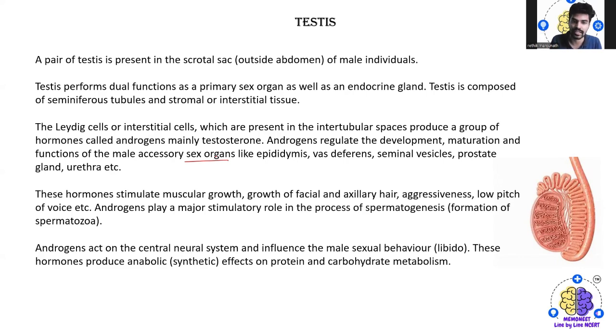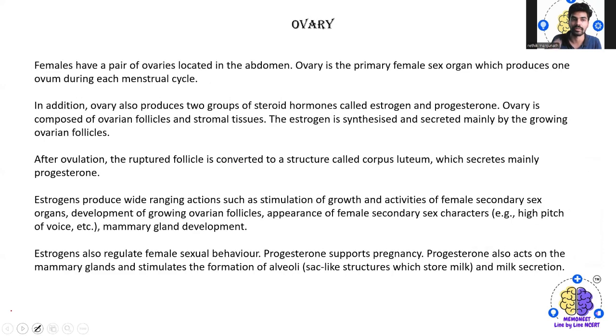So these hormones stimulate the muscular growth, the growth of the facial and axillary hair, then aggressiveness, the low pitch of voice, etc. Then the androgen plays a major stimulatory role in the process of the spermatogenesis, which is called as the formation of the spermatozoa. Then androgens act on the central nervous system and influence the male sexual behavior. And these hormones produce the anabolic effect on the protein and carbohydrate metabolism.